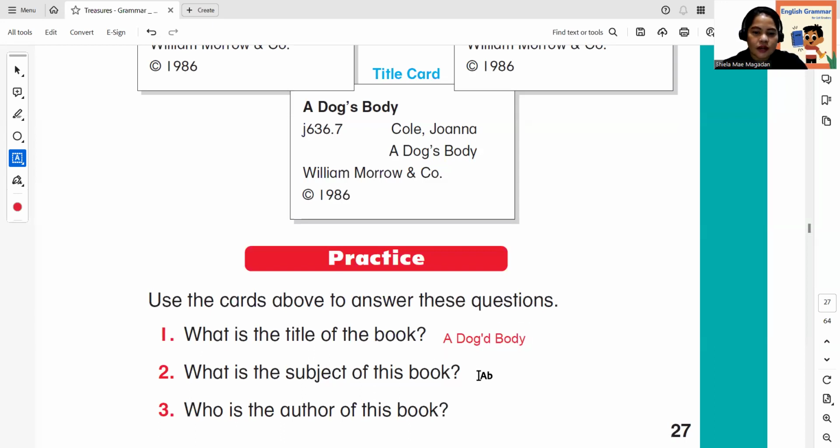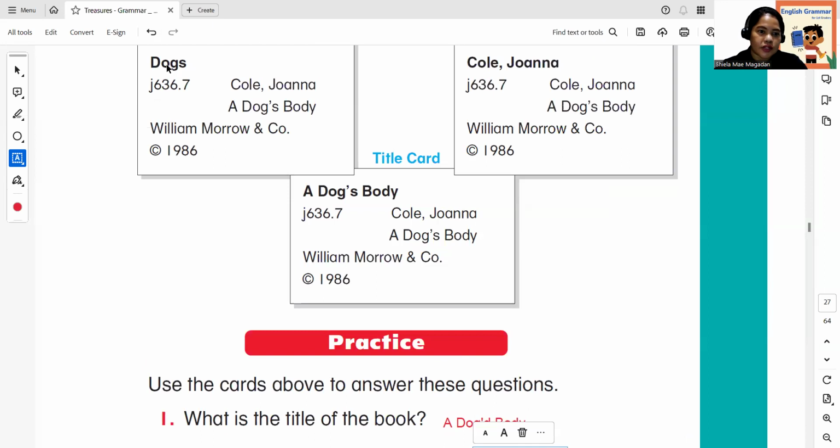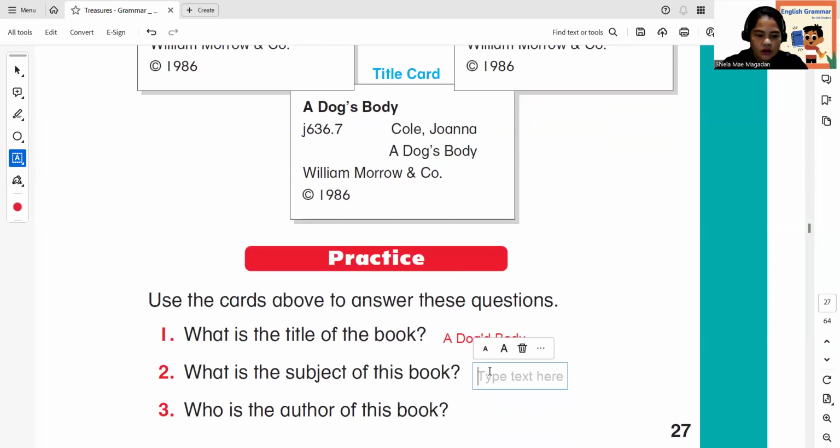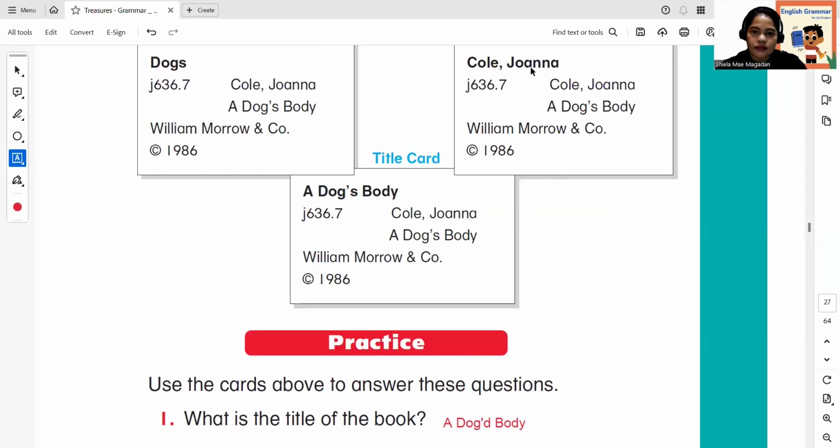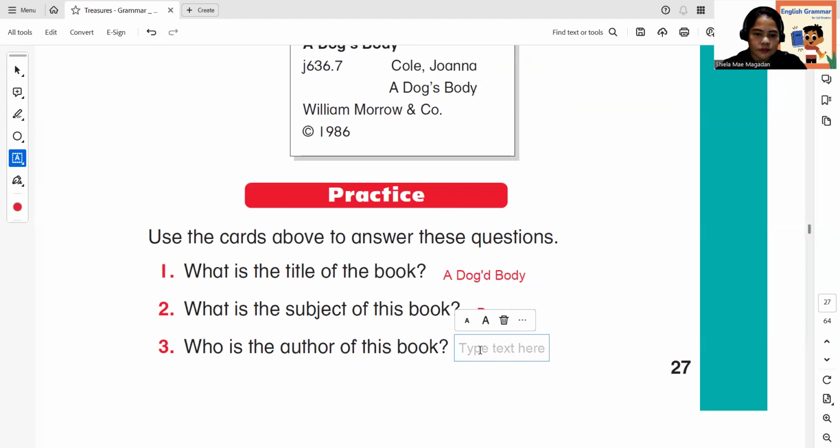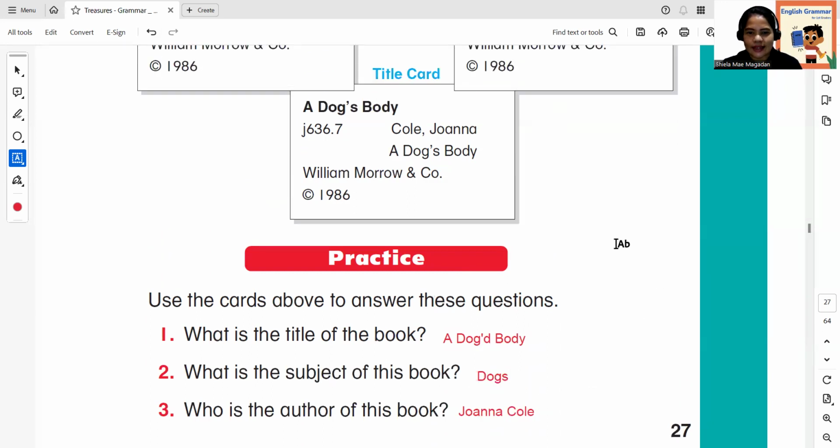How about, what is the subject of the book? Subject is dogs. Who is the author of this book? It's Joanna Cole. So it's already complete.